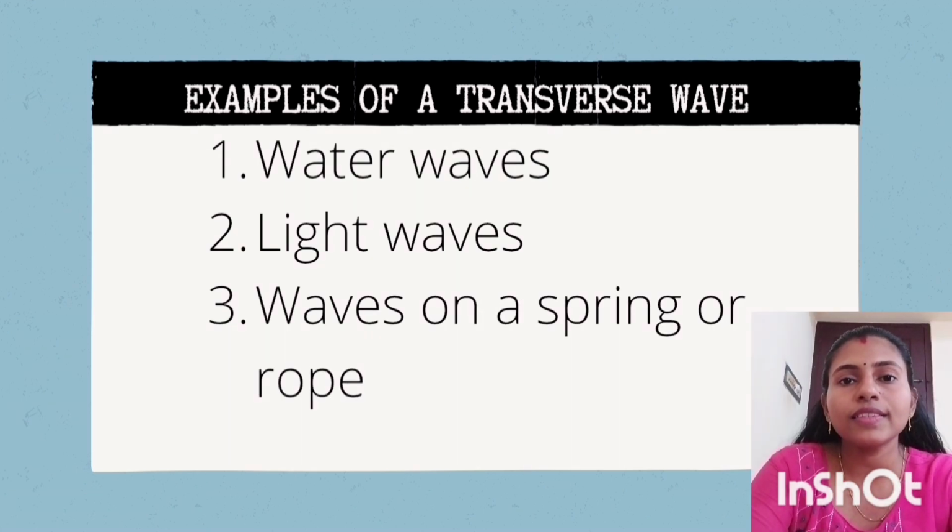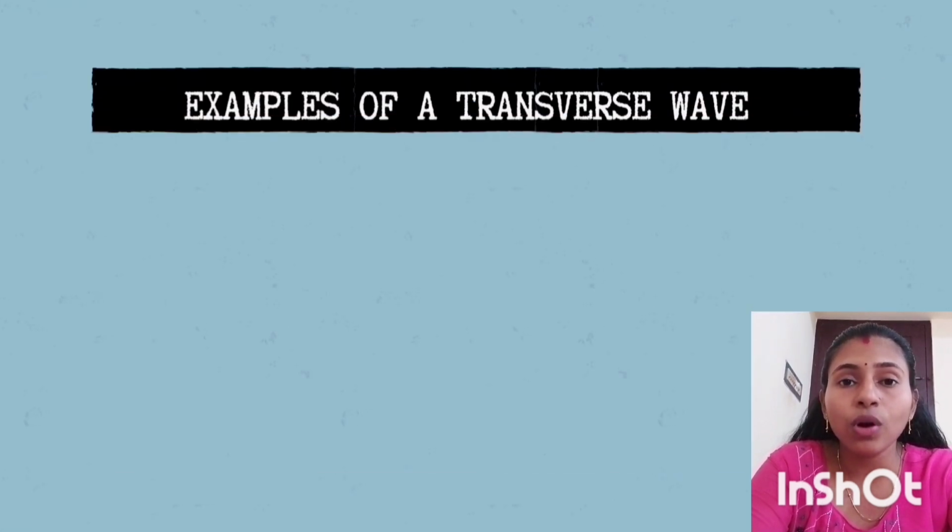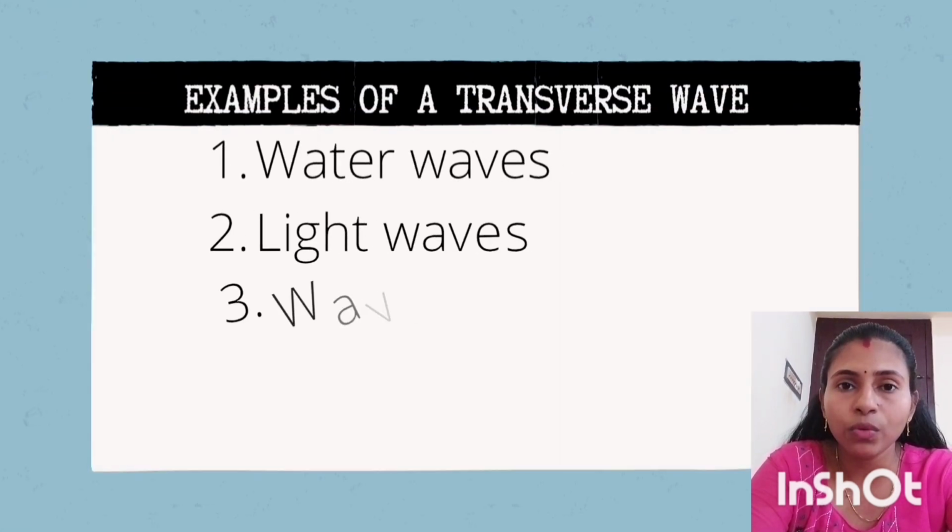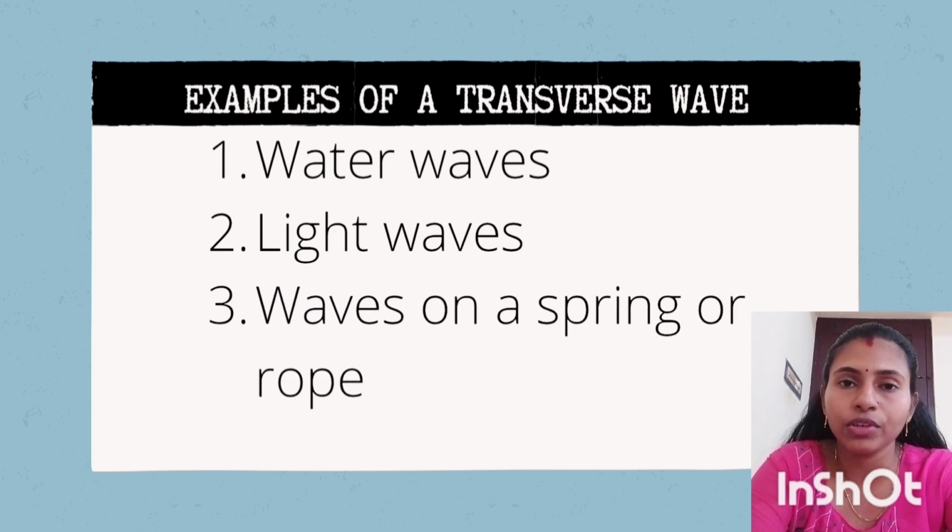Now let's see some examples of transverse wave. Water waves, light waves and all other electromagnetic waves such as radio waves and X-rays are transverse. Also, waves formed on a string or rope are all transverse waves. In the case of water waves that we have seen in the beginning of our video, the water particles move up and down while the wave moves outward.